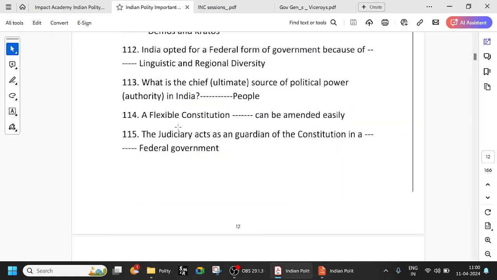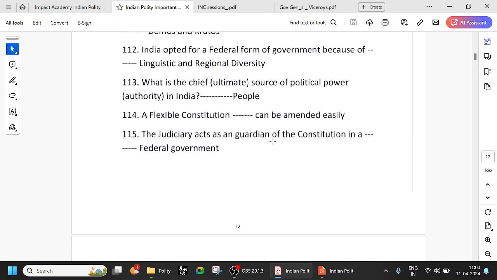Try to remember that. So a flexible constitution can be amended easily. In our case, Article 368 is used to amend the constitution, but it is a limited power and there are restrictions. So ours is not completely rigid or completely flexible. Ours is a mix of both.